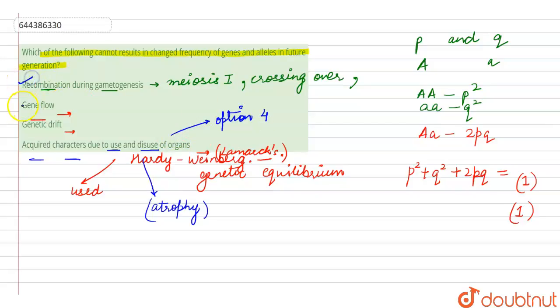So here we see that the only right option is option number 4, whereas the other factors are going to change the gene frequency in a population, where it is going to deviate from 1. So when the equation p square plus q square plus 2pq deviates from 1, that means evolution is taking place in the population. So option number 4 here is the right answer for this question. This is all about this query.